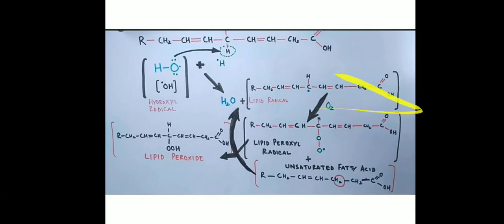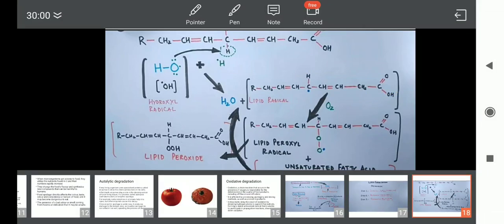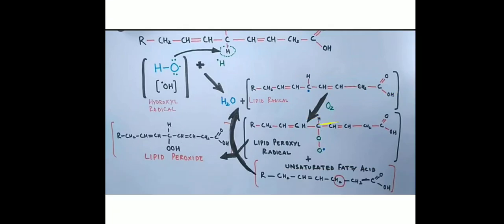Now this will react with the oxygen molecule from the air, that is the O2 molecule, and this O2 will go and attack the lipid radical here, and it will give two oxygen atoms with one unstable radical. So this is called a lipid peroxyl radical. This structure is called the lipid peroxyl radical.